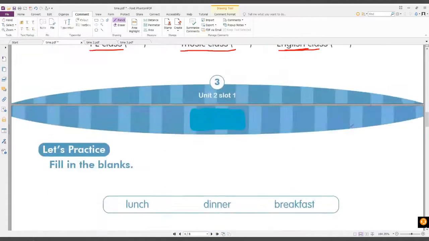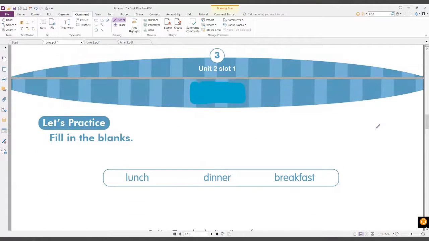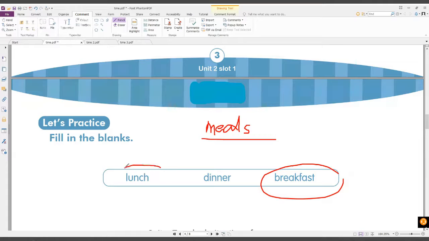Now let's learn the 3 meals of the day. We have different meals. What is the first meal of the day? We have breakfast. Breakfast is the first meal in the morning. And then we have lunch.